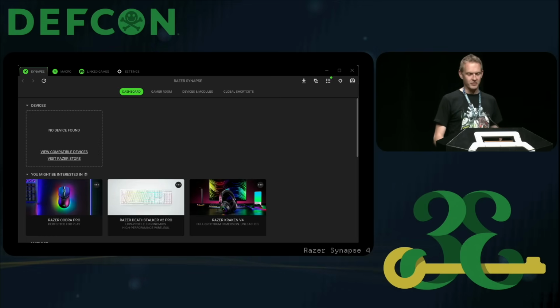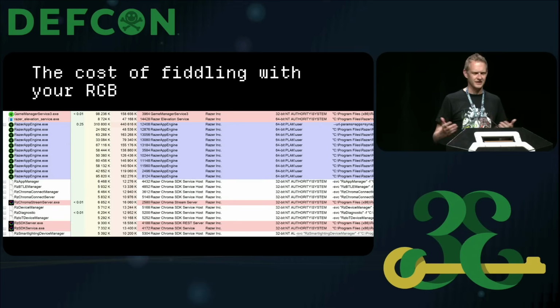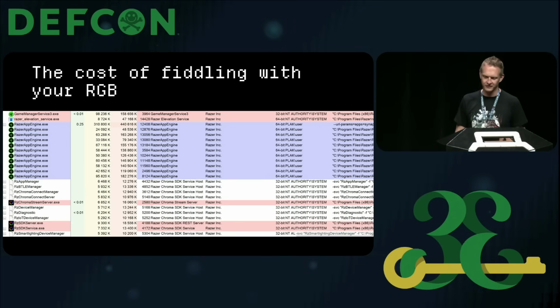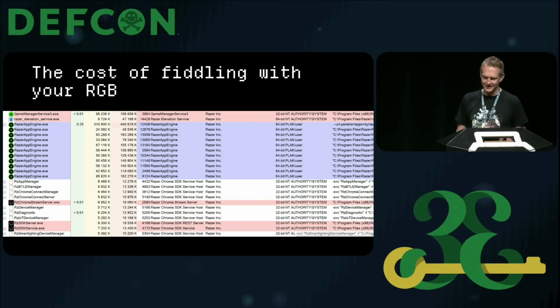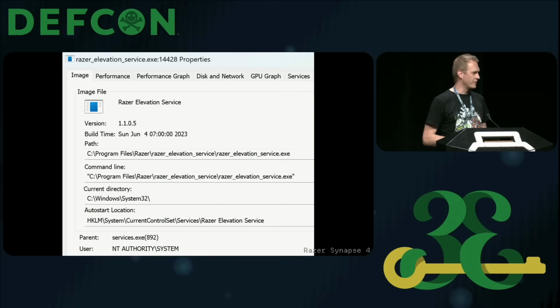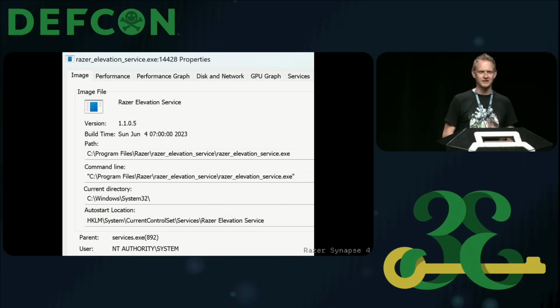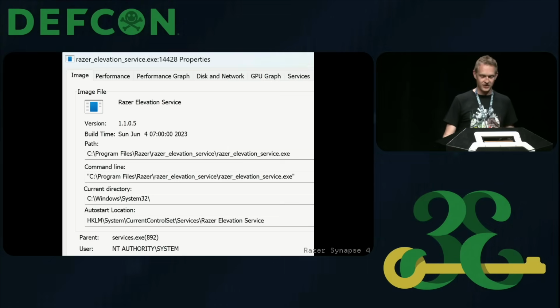For one moment though, when you look at what's happening under the hood, you need to appreciate the amount of processes that are running here for when you probably just want to change the RGB on your product. I don't think it's necessary for that much, but this is not my domain. Regardless, the keen-eyed here may have already noticed the process with the name of what's about to happen, the Razer Elevation Service. It runs as SYSTEM, and this is an interesting target.